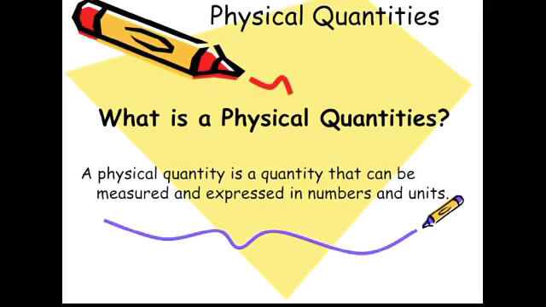A physical quantity is a quantity that can be measured and expressed in numbers and units. So what is a physical quantity, children? A quantity that can be measured. Anything that can be measured is called a physical quantity. For example, we can measure the length of a piece of cloth. So length is a physical quantity.